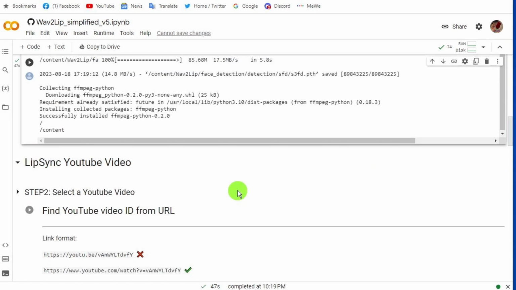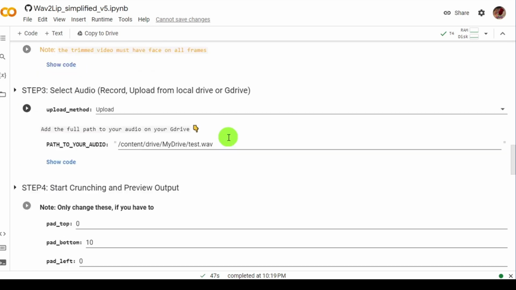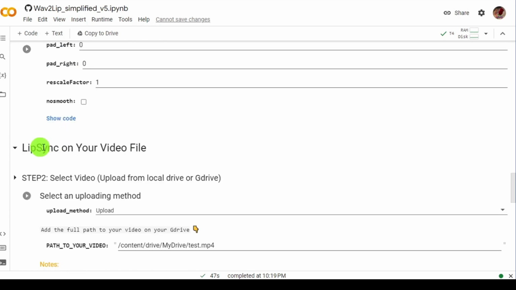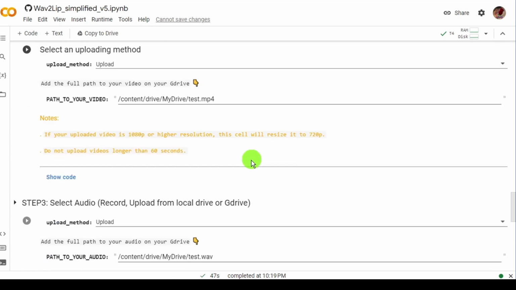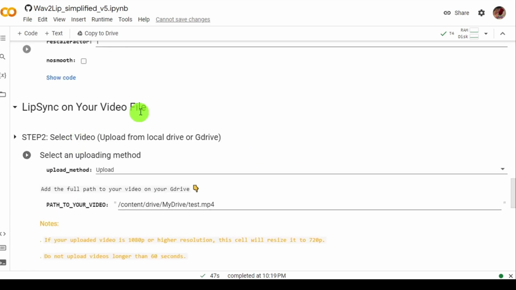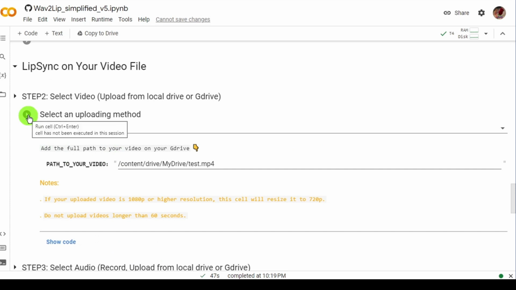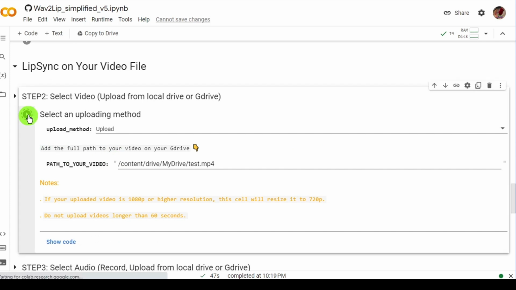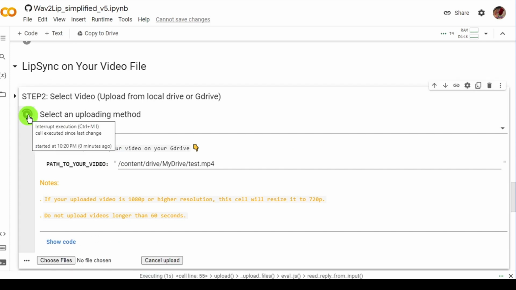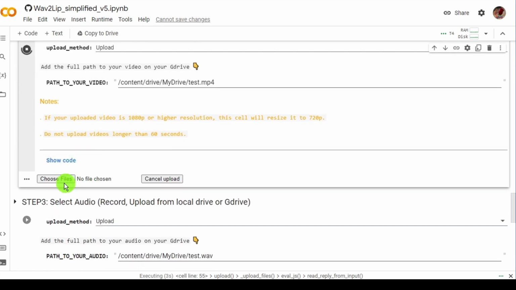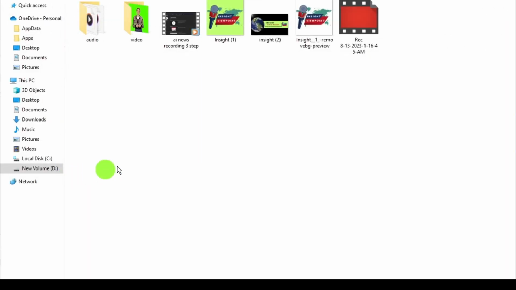Next, there is a section about YouTube video lip sync, but we will use our own video. So you can skip that part and scroll down to where we will use this option. Click on the play button for step 2. Importantly, avoid making any changes here. Just click the play button.